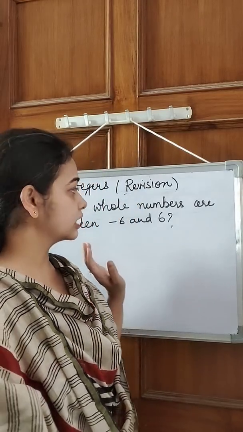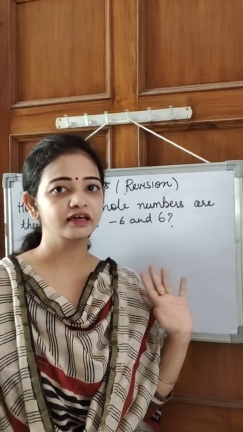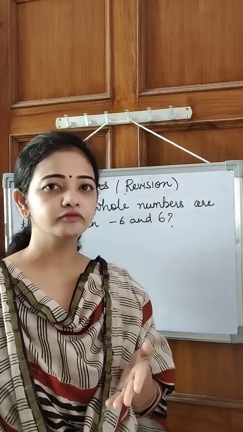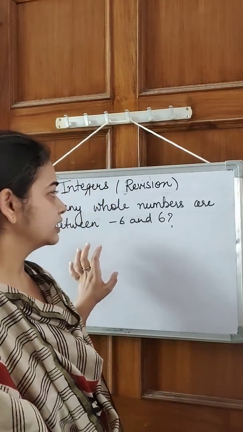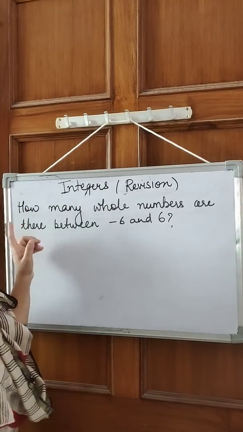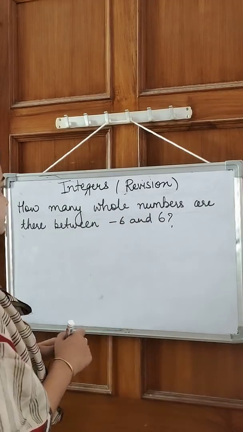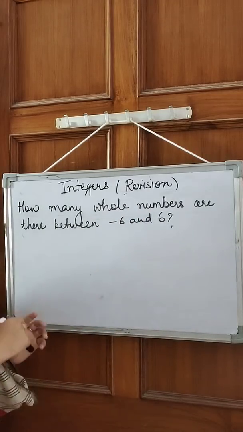Okay, so let's start. This is a very common question. This is one question that I have seen in the forms that you people have submitted. It's a very easy question, but many students have answered it wrong. How many whole numbers are there between -6 and 6?